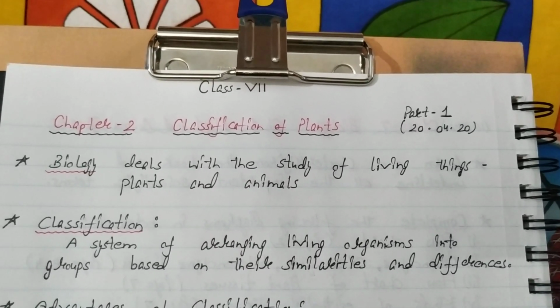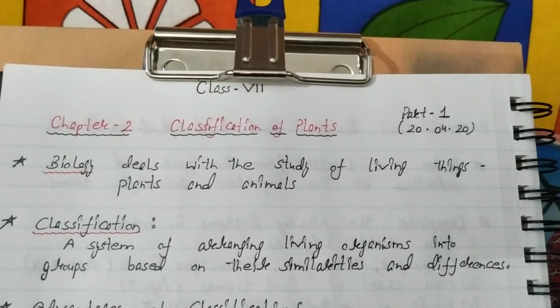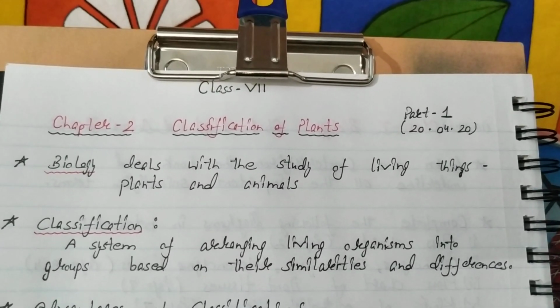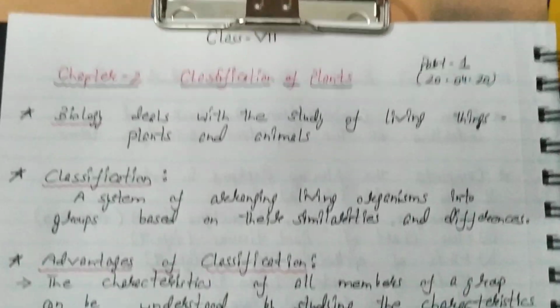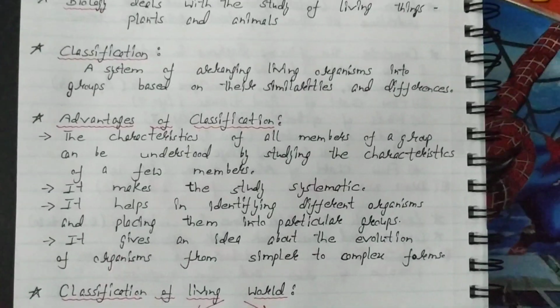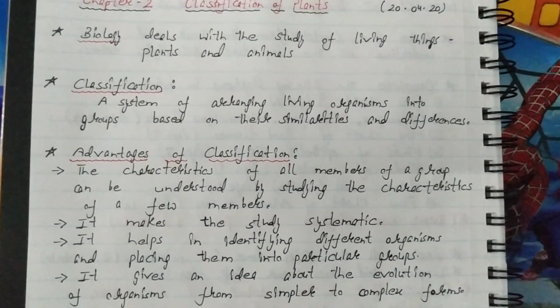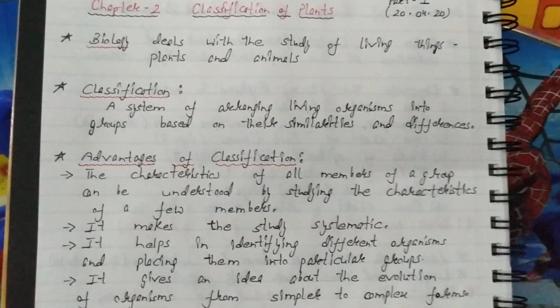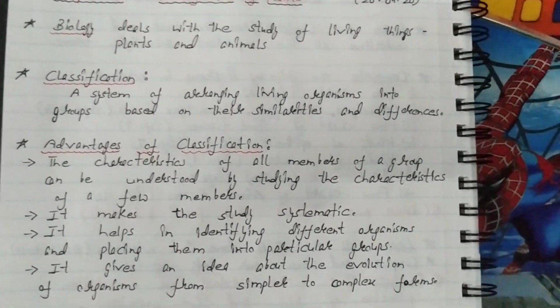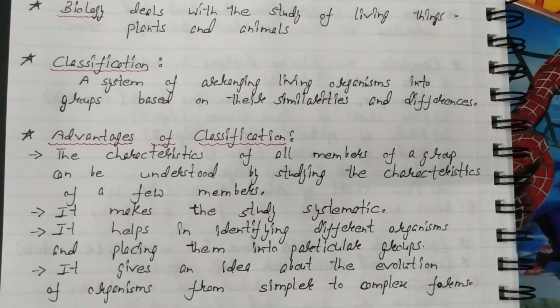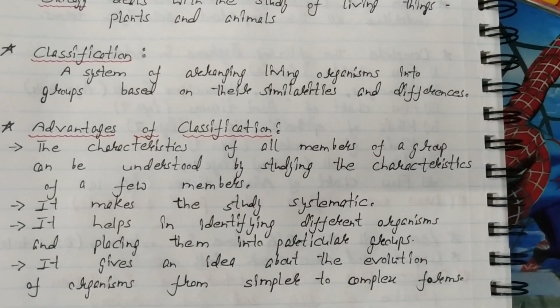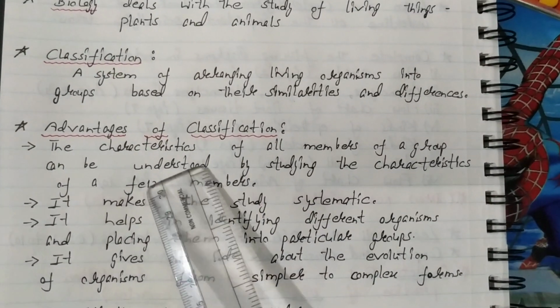That is why it is very important to classify or categorize the living organisms. Clear? So now let us study about the advantages of classification. I told you just now why we need to do the classification. Now let us study the advantages of classification one by one.